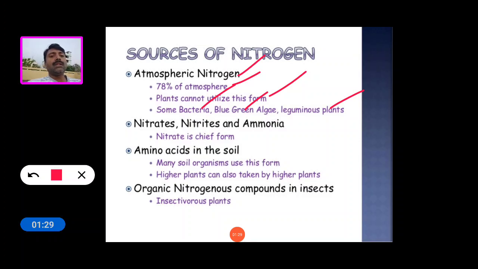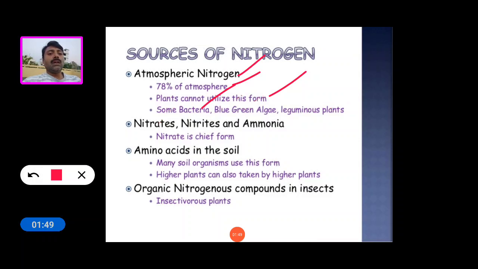Now see the nitrates, nitrites, and ammonia. Plants utilize nitrogen only in these three forms: nitrates, nitrites, and ammonia.